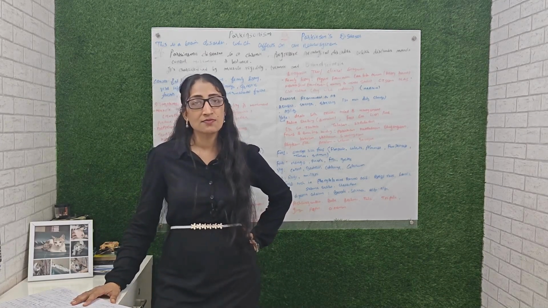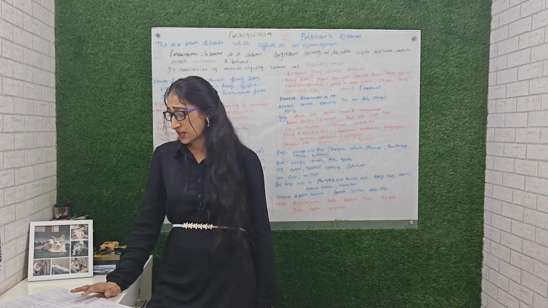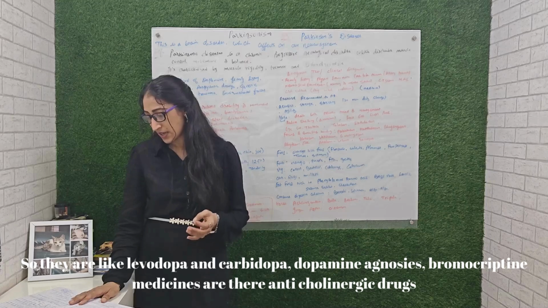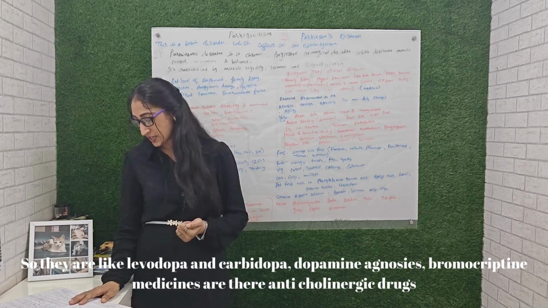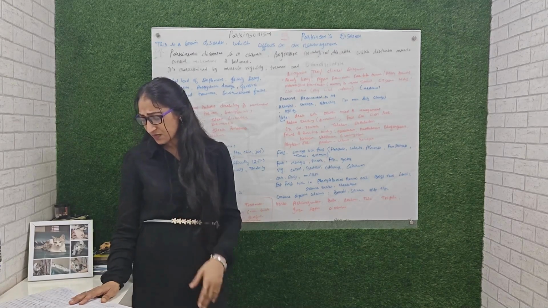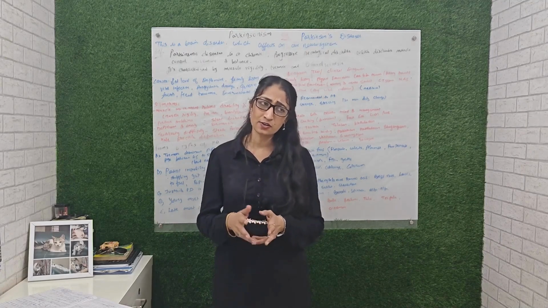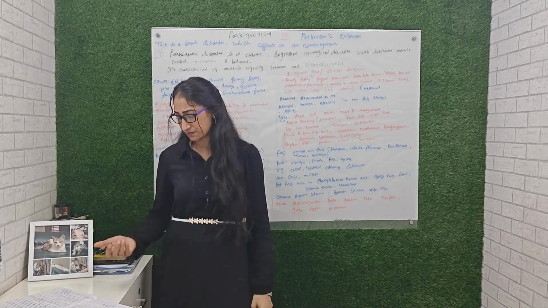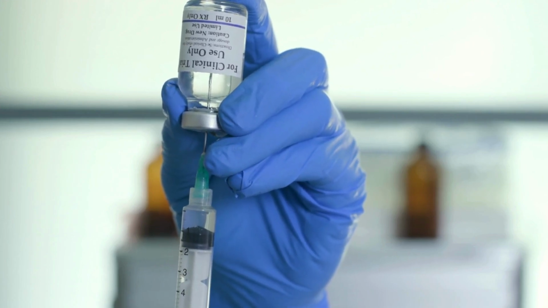So anti-Parkinson medicines are there, which help for the improvement of muscle movement also. They are like levodopa and carbidopa. Dopamine agonist medicines like bromocriptine are there. Anticholinergic drugs are there, like benztropine and others. So these are medicines for balancing the dopamine level that your doctor prescribes after the proper diagnostic also, and according to that they will suggest a specific dose. So this is the science or allopathy point of view.